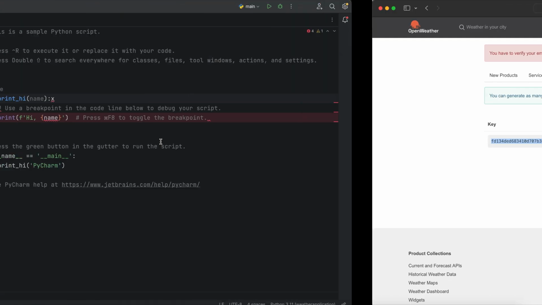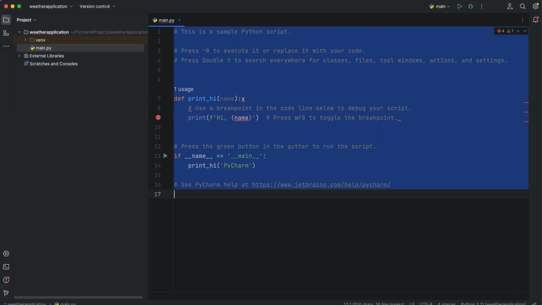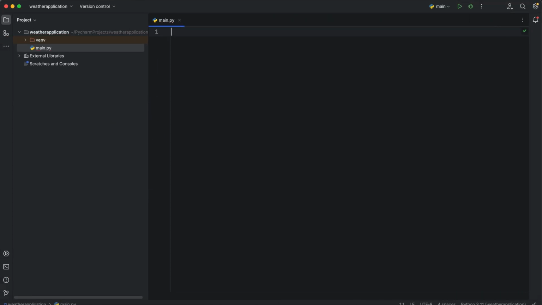So I will copy it, go back to my PyCharm and start writing some code. First of all, I need to import requests. I need to import requests inside PyCharm. I can do this like that, but you can also just write pip install requests. That's the same.